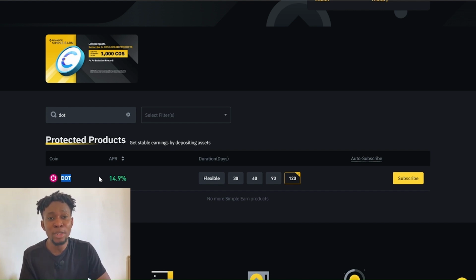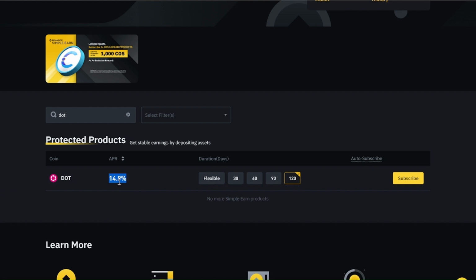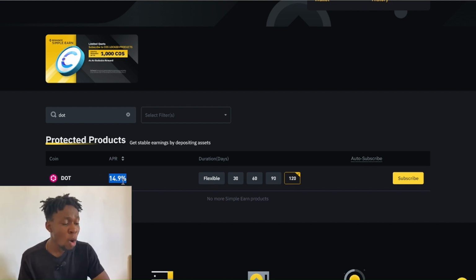So your initial capital investment could triple or double in value, and you'll be receiving this 14.90% APY. Let's do the math. If you are staking $500 and your assets go up in value, let's say two times, you buy this token and it goes up to $10, and you'll have $1,000 in your account. And at the end of this staking, maybe you manage to stake for 12 months.